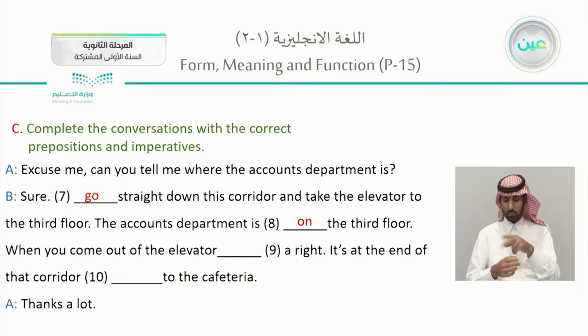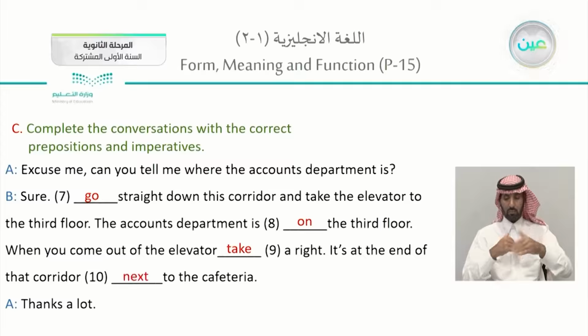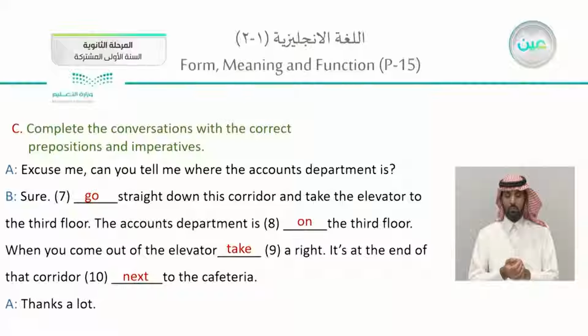Levels, it will be on the 3rd floor. When you come out of the elevator, right, so is it go? It's actually take. Take a right or turn right. It is at the end of the corridor next to the cafeteria. We will use next because it's clear from the word, from the preposition to.